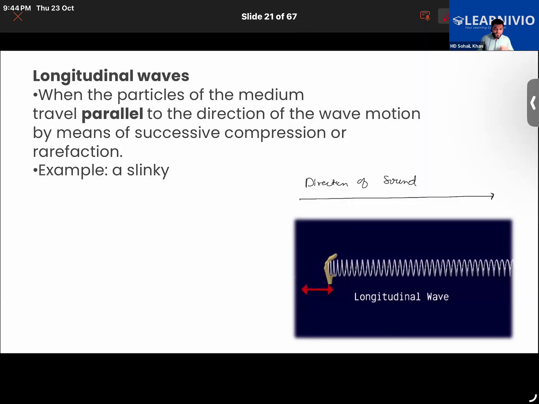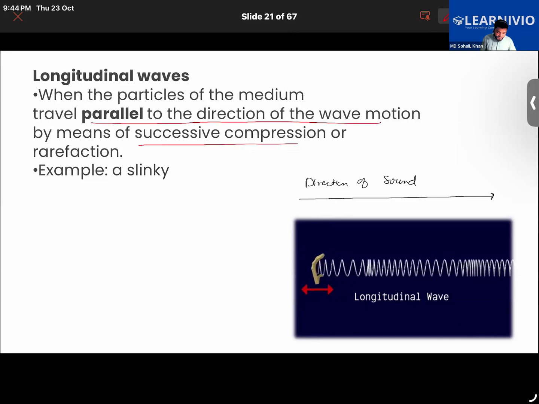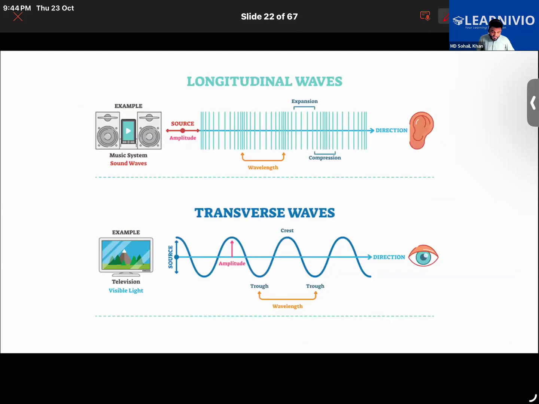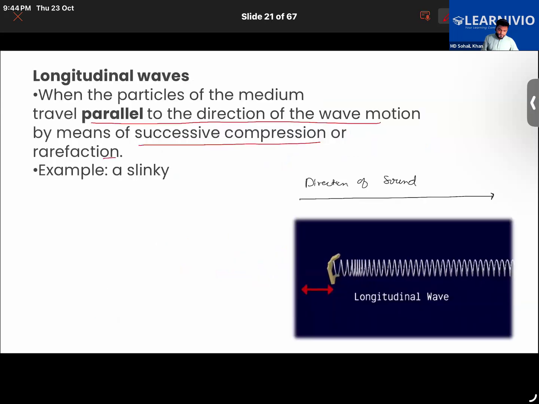Getting it? So we say that sound travels as longitudinal waves, when the particles of the medium travel parallel to the direction of the wave motion, by means of successive compressions and rarefactions. This is the way sound travels, as we can see here. The particles are coming closer and moving further, closer and moving further. So in the form of compression and rarefaction or expansion, the sound is traveling. This way in which sound travels is called a longitudinal wave.